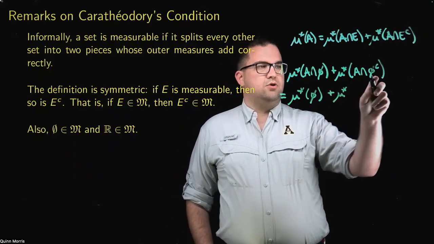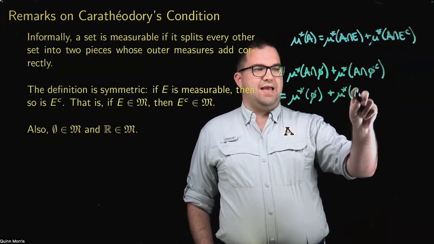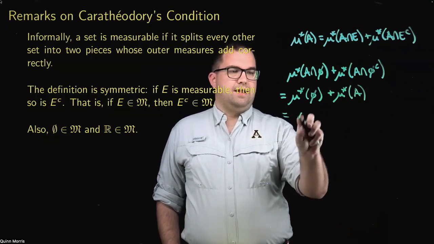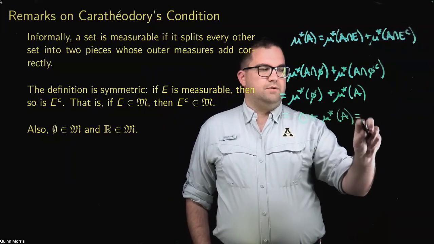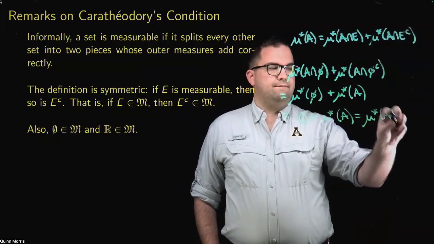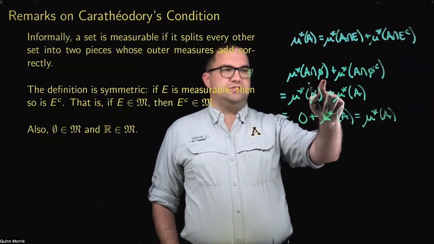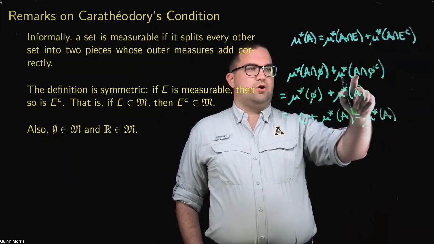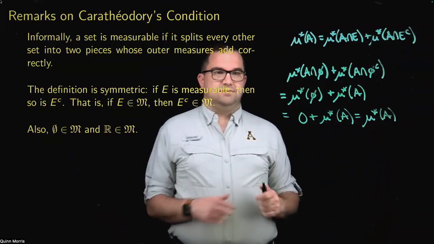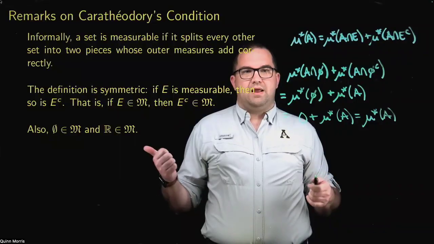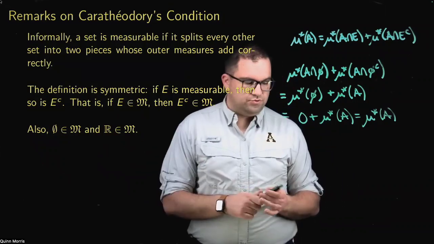Plus, what is this? The empty set complement is all of R, and A intersect all of R is just A. So here I get 0 plus mu star of A, which is of course just mu star of A. So notice I've got this condition satisfied: mu star of A is equal to mu star of A intersect my set plus mu star of A intersect my set complement. So the empty set is measurable. Now, I could repeat this for the reals, but I can also recognize that the reals are the complement of the empty set, and the empty set is measurable, so the reals are measurable.